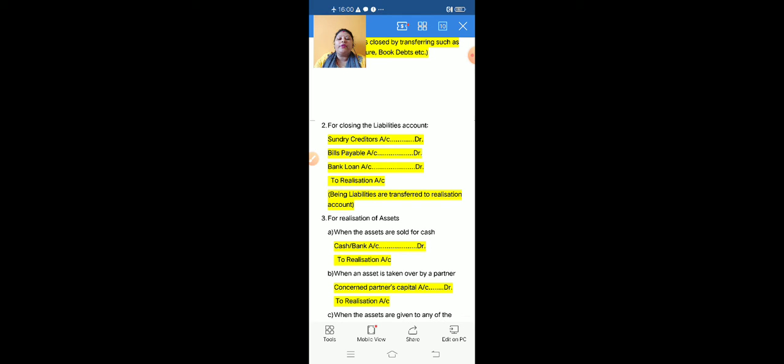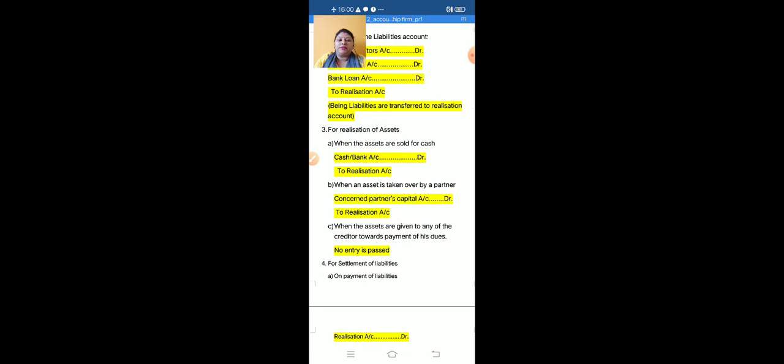Next is for realization of assets. Realization of assets means when the assets are sold. Children, I already told you that when we dissolve the firm, you have to prepare a realization account, and all the assets have to be sold and liabilities paid.